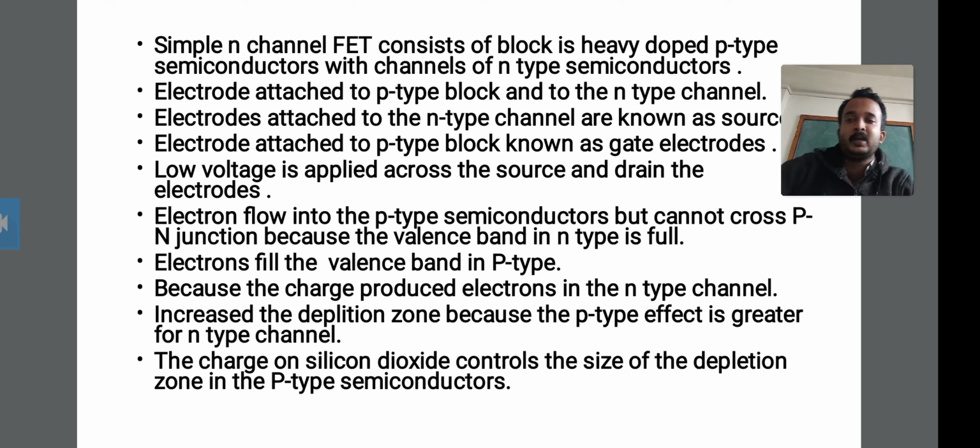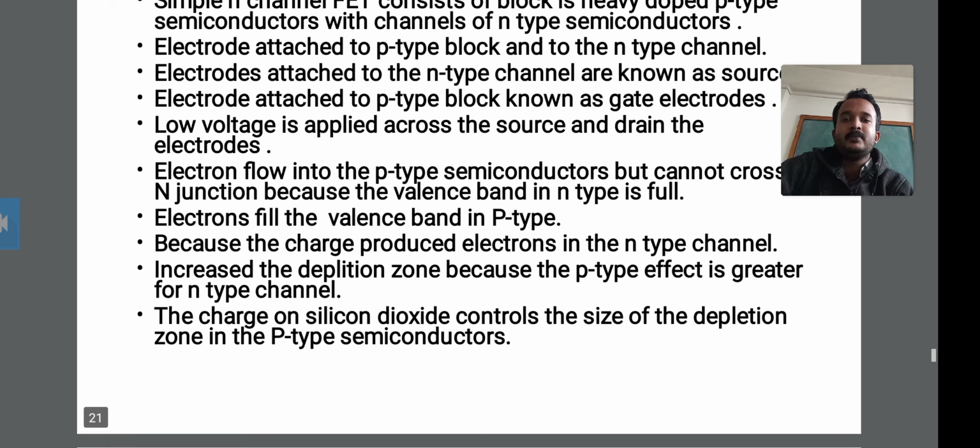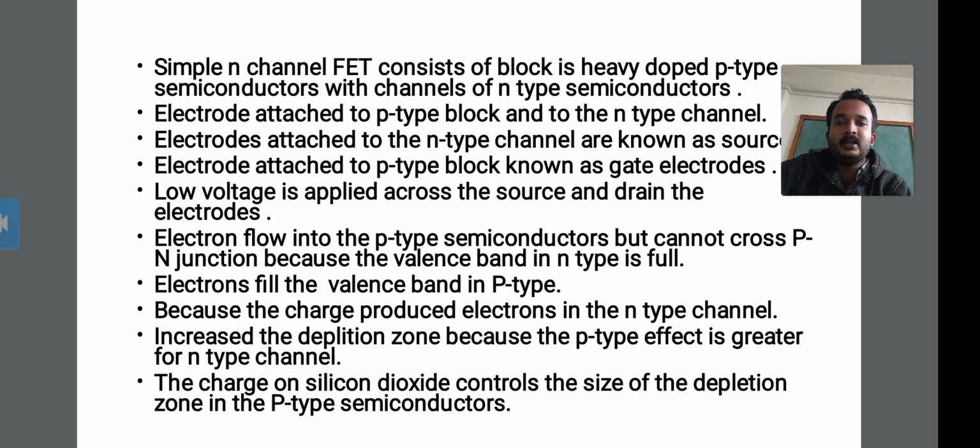The p type semiconductor has a channel of n type semiconductor. So the n channel field effect transistor consists of a block that is heavily doped p type.